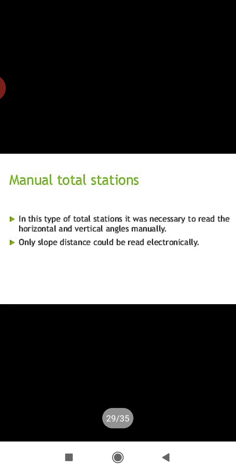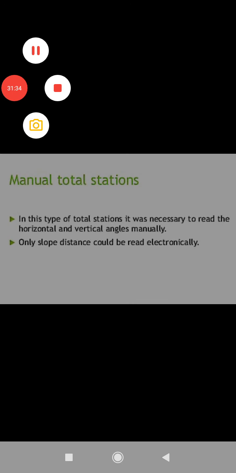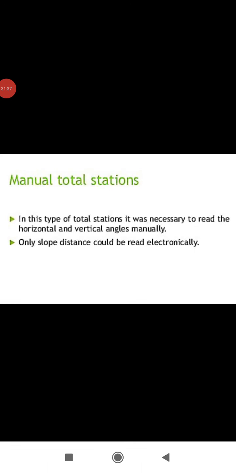And the last part of this total station is types of total stations. We have manual total station, then semi-automated total station and automatic total station. Manual total station: in this type of total station, it is necessary to read the horizontal and vertical angle manually. Only slope distance could be read electronically. We don't have the option in this manual total station to read it automatically. You are supposed to read it manually, and the single value that may be read digitally was the slope distance only.